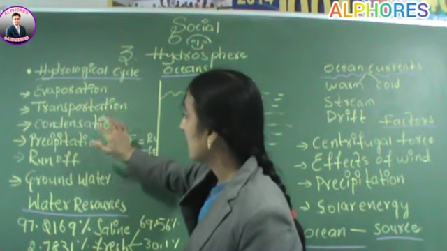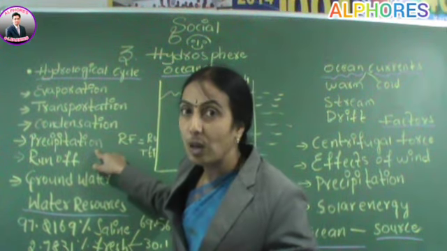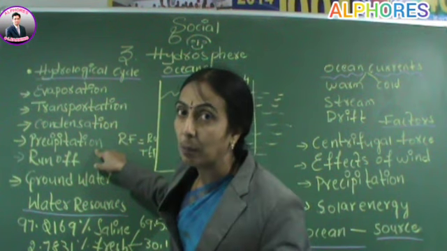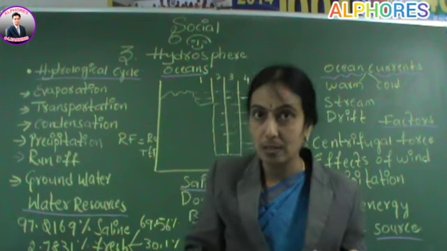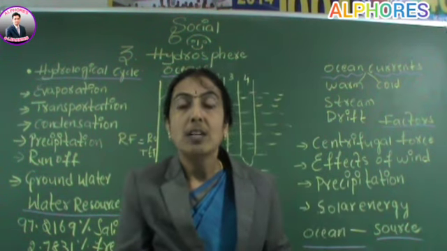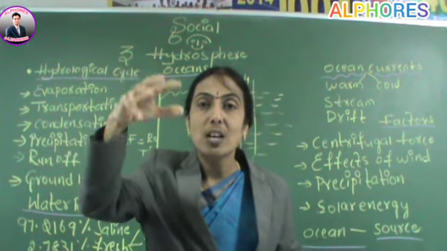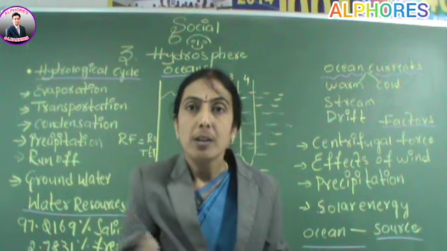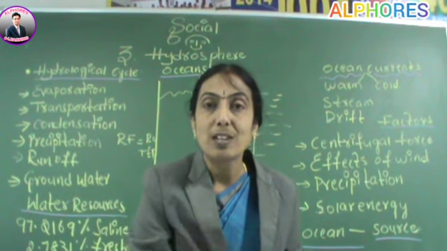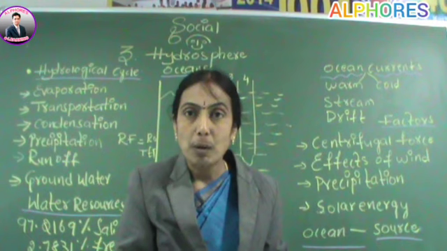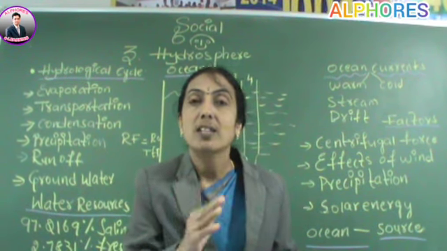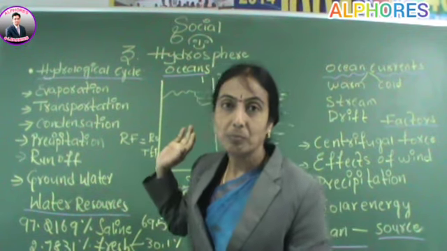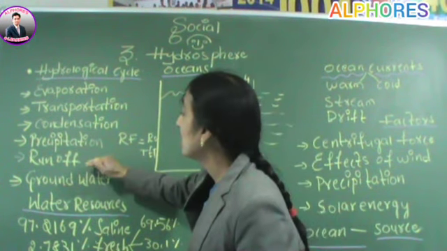This condensation is followed by another natural process called precipitation. Precipitation is a natural process in which atmospheric moisture comes onto the earth in the form of rain, snow, hail, etc. That is called precipitation. And the next stage is runoff.